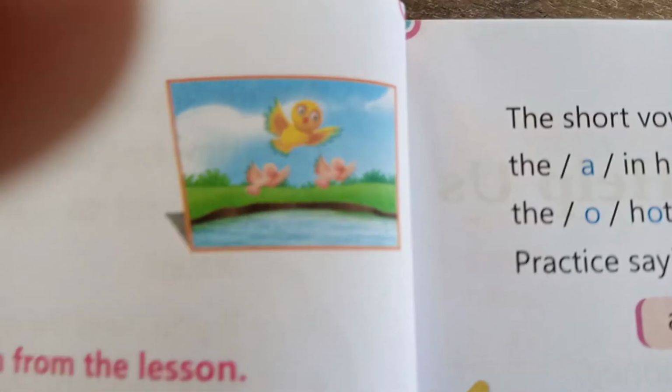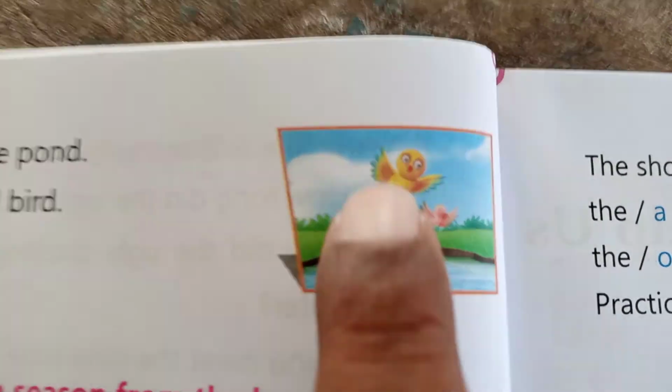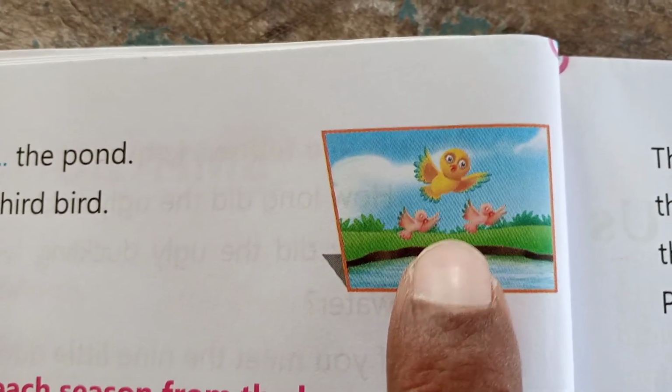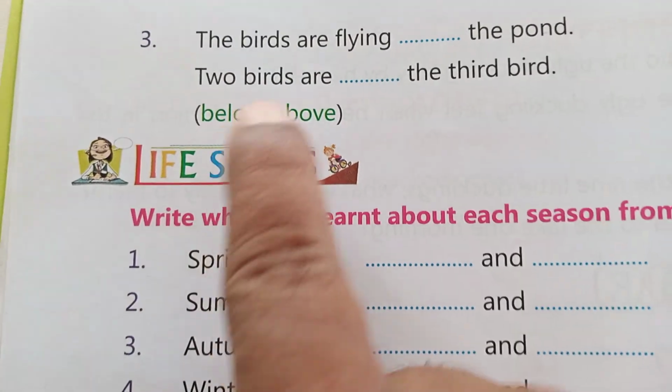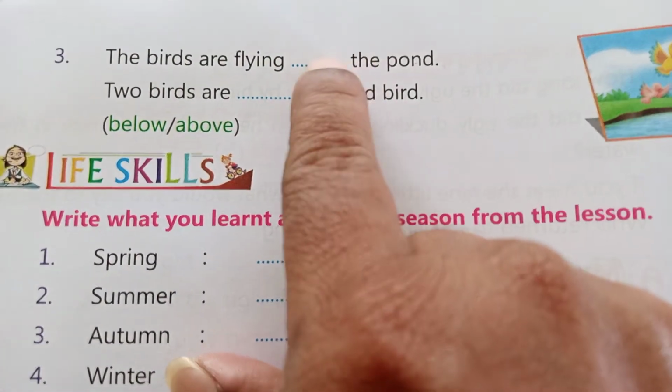Dear children, here there are three birds in the diagram. One is flying above the two. These two birds are flying below the first one. Look here. The birds are flying dash the pond. Where is the pond here? This is the pond. So you have to write above the pond. Two birds are dash the third bird. Two birds are below the third bird. So you have to write below here and above here.